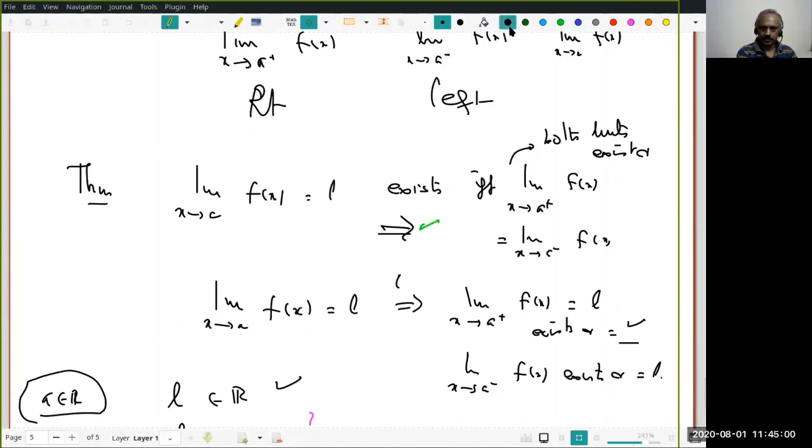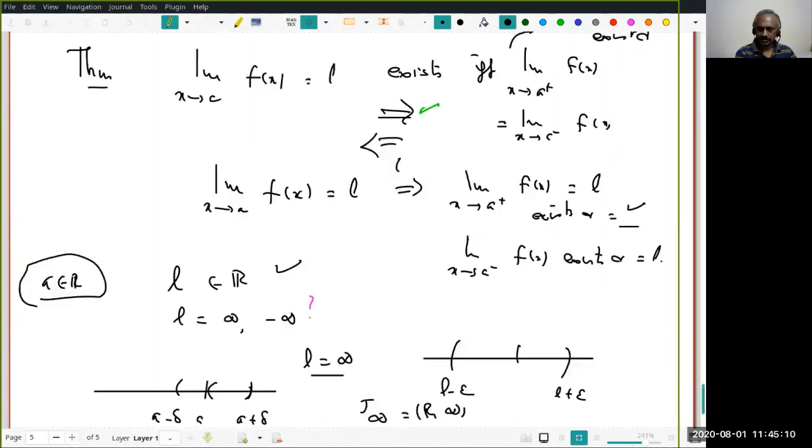Now I have to prove the other way around. That is, assume one-sided limits both exist and they are equal. Can I conclude this? I think that should also be equally easy.